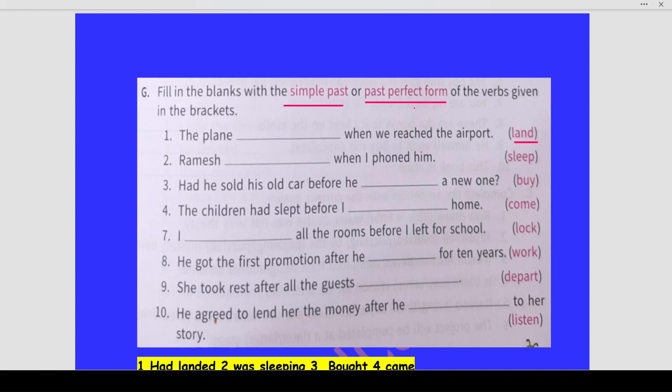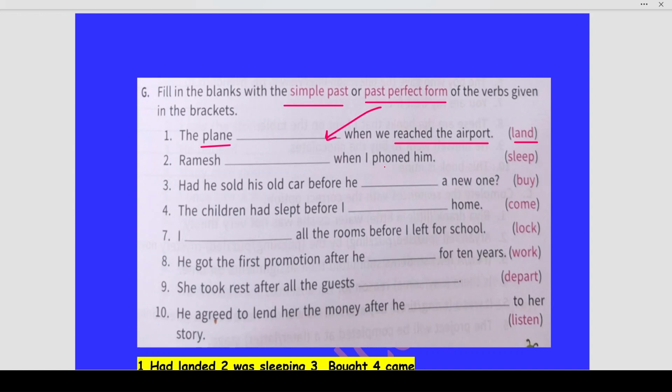Past perfect form is used when there are two actions. One is the plane is landing. Second is we are reaching the airport. These are the two actions. Now, in these kinds of sentences where there are two actions happening, one after the other or before the other, then we use the past perfect form. And in past perfect form, we use the word had. So the plane had landed when we reached the airport. So you will use the past perfect form over here. The plane had landed.